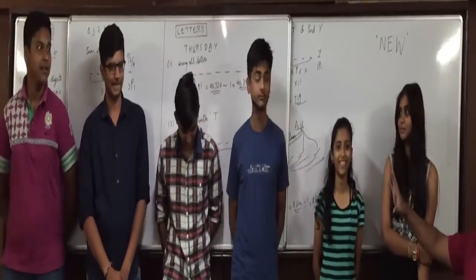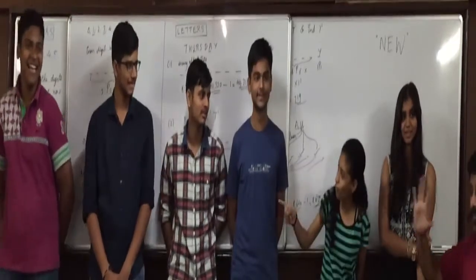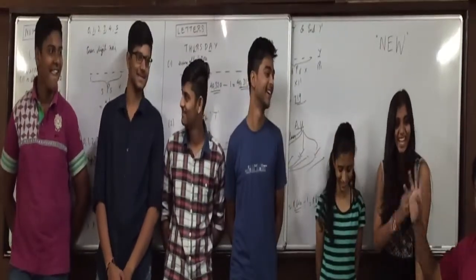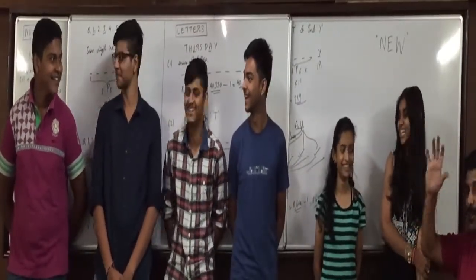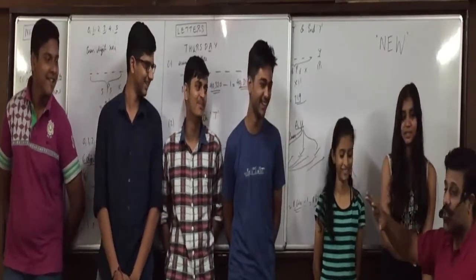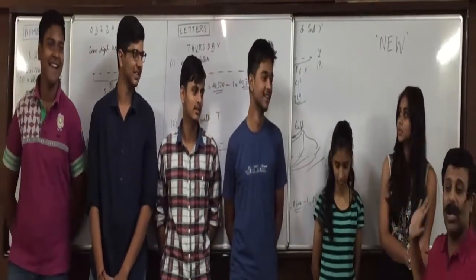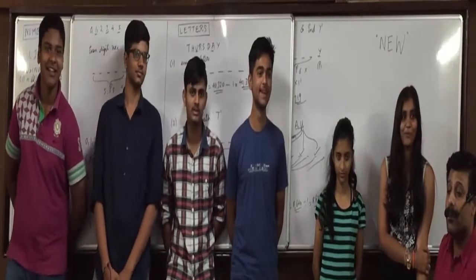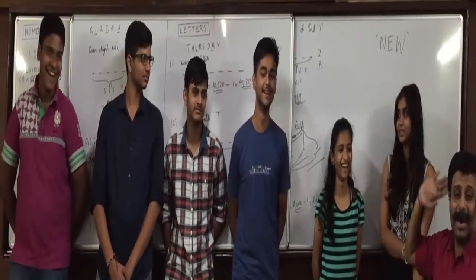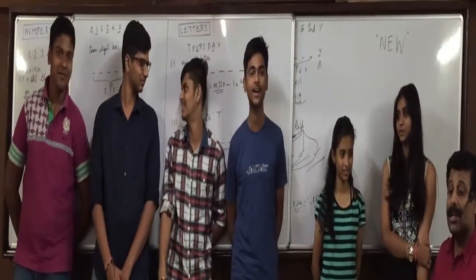How many boys and girls are there total? 6. 4 boys and 2 girls, total 6. Now if I ask you how many ways can I take the photograph? 6 people are there. How many ways can I take the photograph?